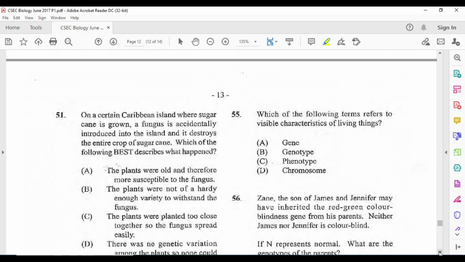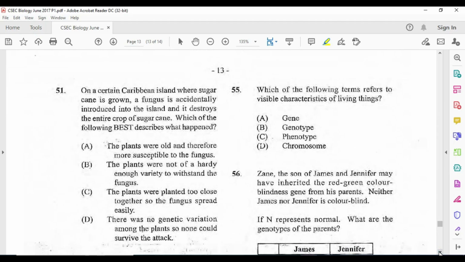And we move on down to 51, and a very long question. Most persons hate this type of question. It's so wordy. Alright, so let us look at this anyhow. On a certain Caribbean island where sugarcane is grown, a fungus is accidentally introduced into the island and it destroys the entire crop of sugarcane. Interesting here.